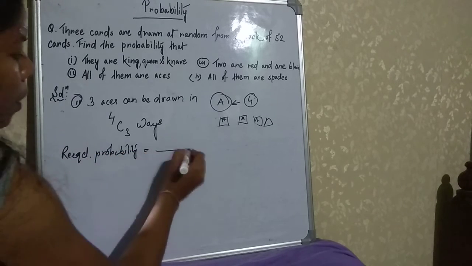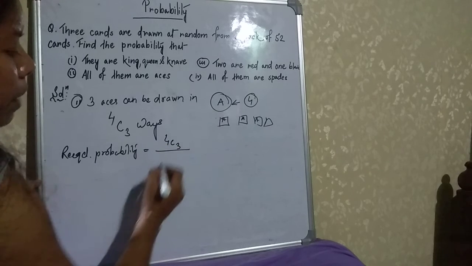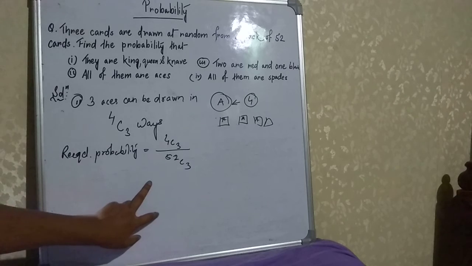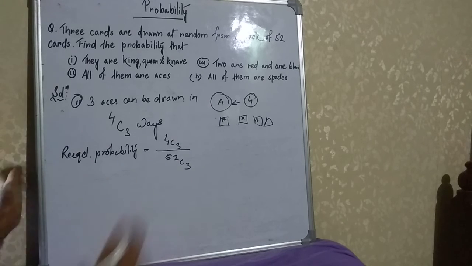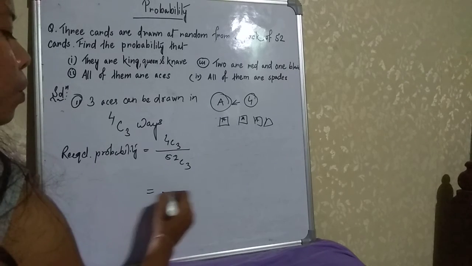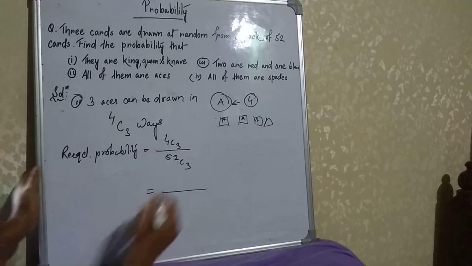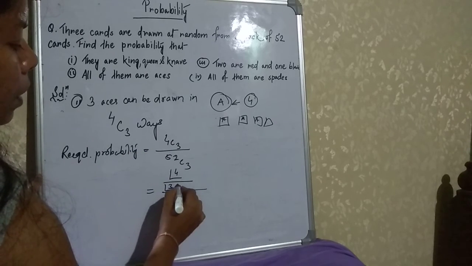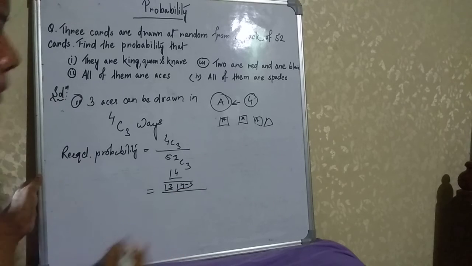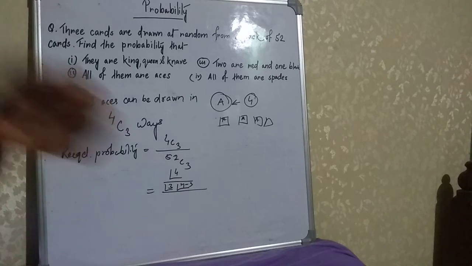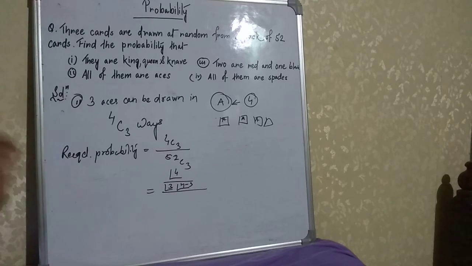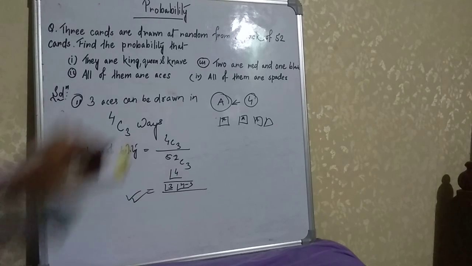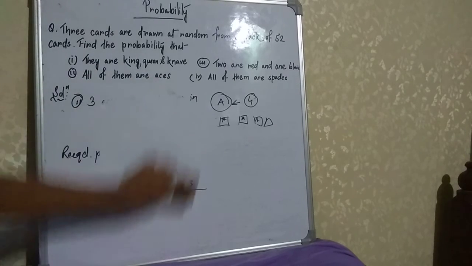is 4C3 divided by 52C3. We know how to expand 4C3. It will be factorial 4 divided by factorial 3 into factorial 4 minus 3. You solve the complete calculation yourselves. Clear?